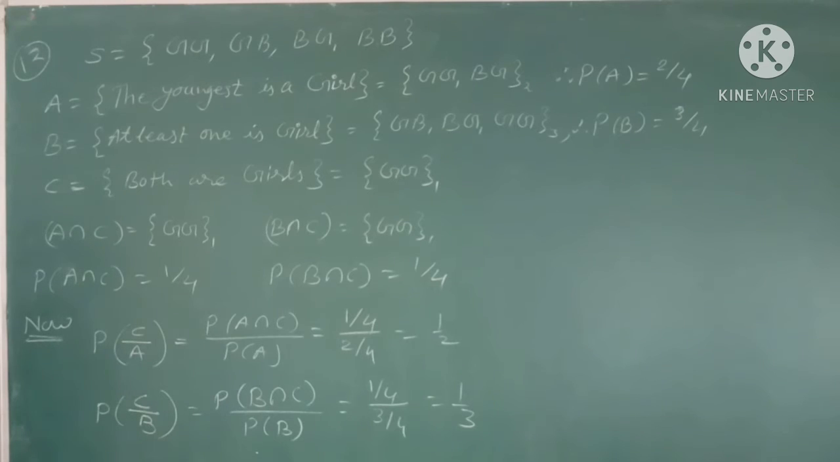Now second case, once again find the probability that both children are girls, given that B, it means at least one is a girl. So once again in the numerator, the probability of B intersection C, divided by P of B.